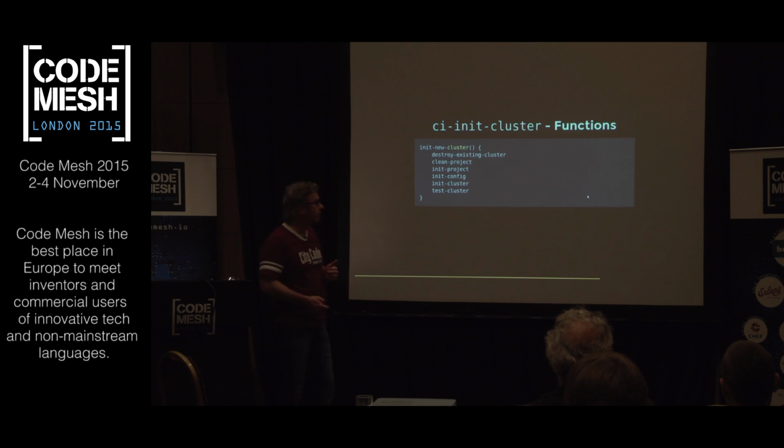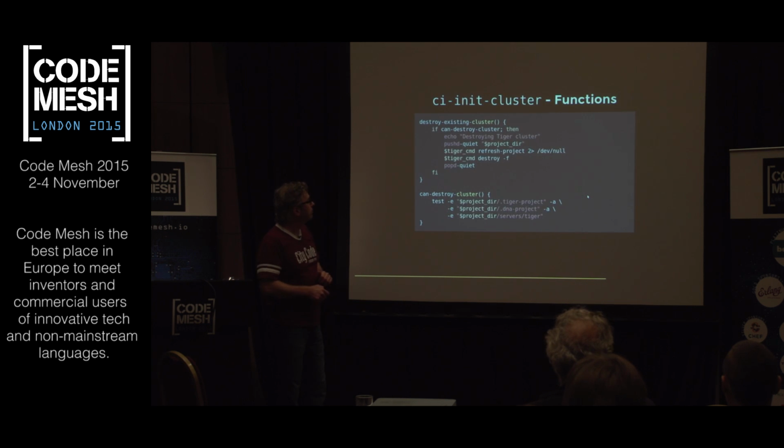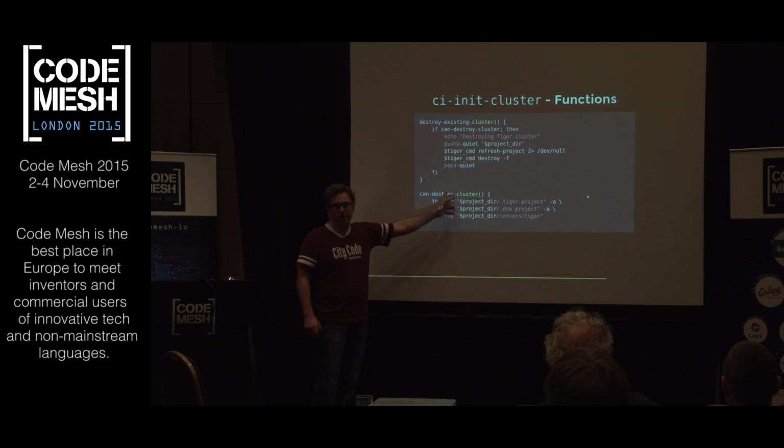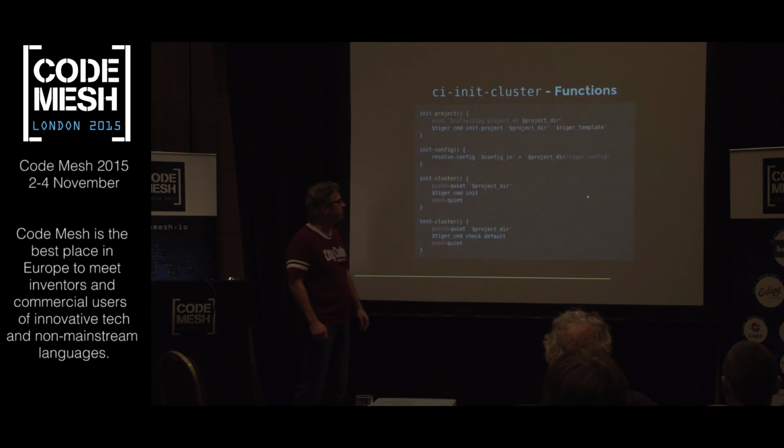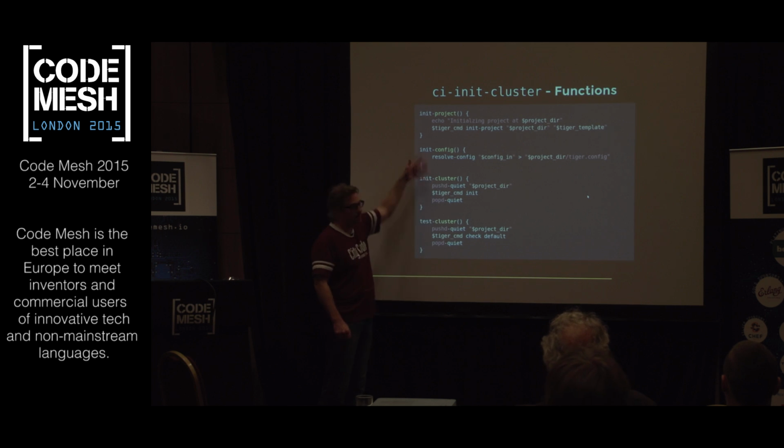Bash, it's crazy. Okay, here's some more. We don't need to get into the implementation details, but this is destroying the cluster. So now we see some of the implementation details here, but it's really fairly simple. I have an echo, which is not a comment. It goes out to the user to see progress here. It's like a log. And then I get the implementation: refresh, destroy. It can destroy, again, taking complex conditional logic and putting it into a function, right? Basic stuff. Here's the rest of it, initialize the project, and you can read very simply what each one does.